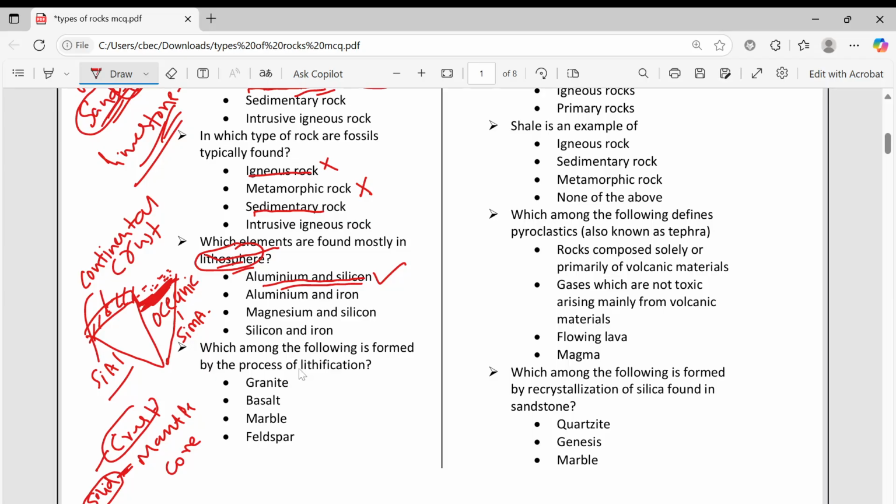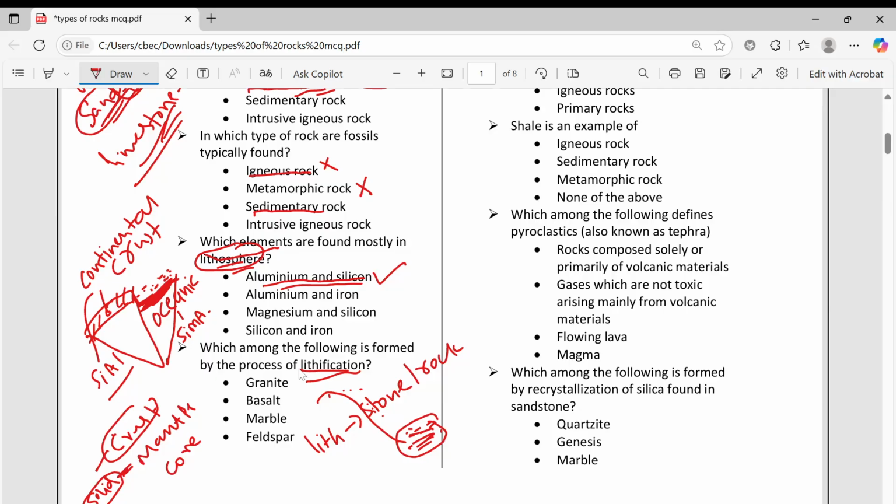Which among the following is formed by the process of lithification? Lithification means, as I told, when sediments come from the mountain, layer by layer the sediments get deposited, and over a period of time they undergo change and become rock. That is what lithification means, conversion into rock. Lith means stone or rock.